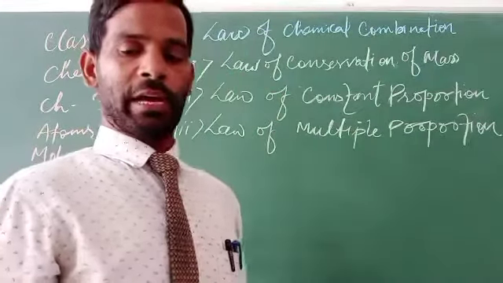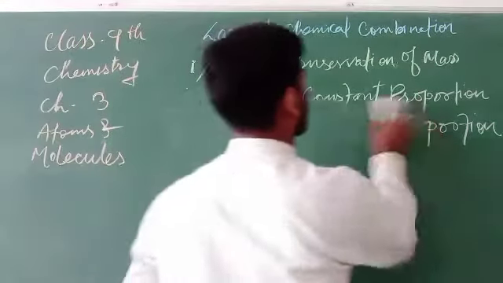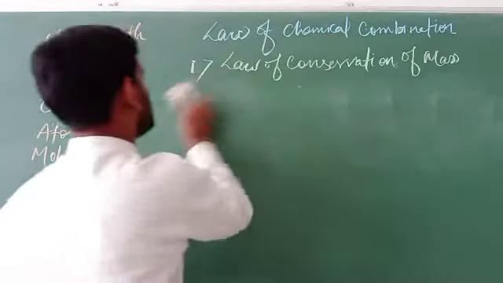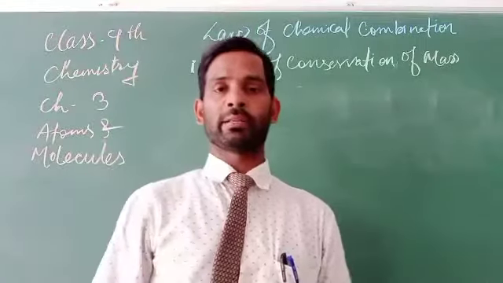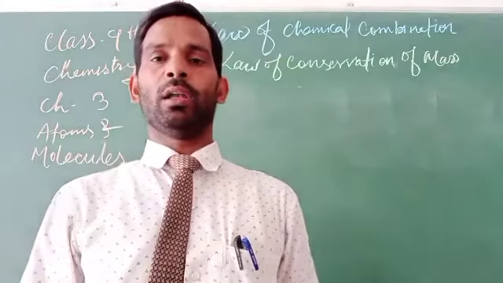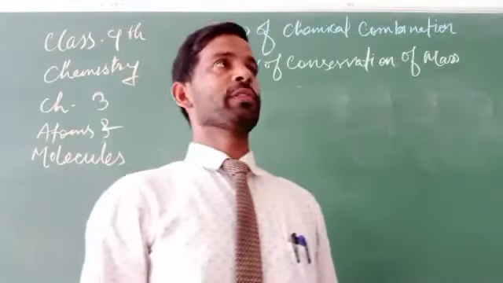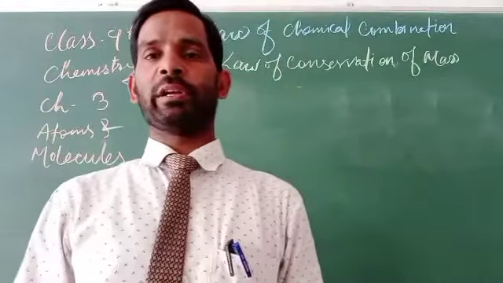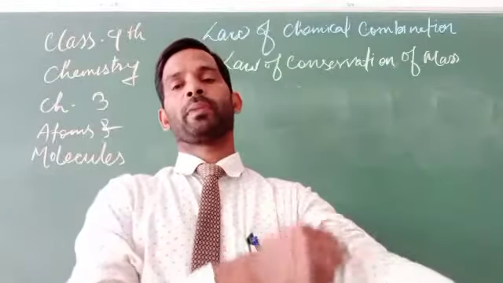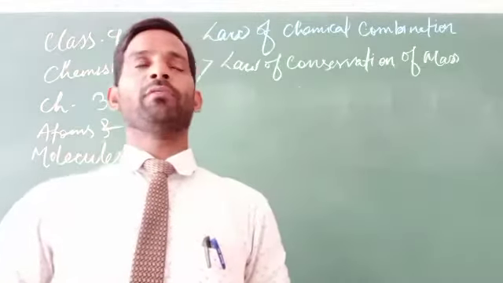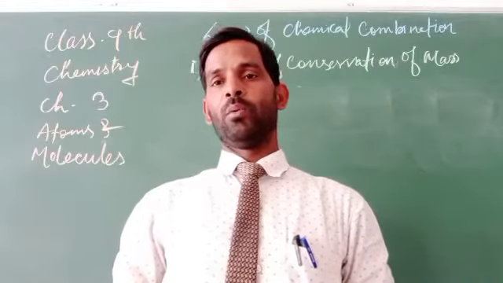So first of all, we'll go through topic number 1, the first one, the law of conservation of mass. It states that if any chemical combination reaction takes place, the mass of the reactants will always be equal to the mass of the products.